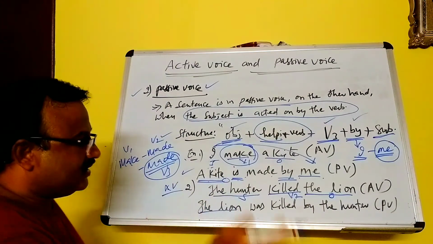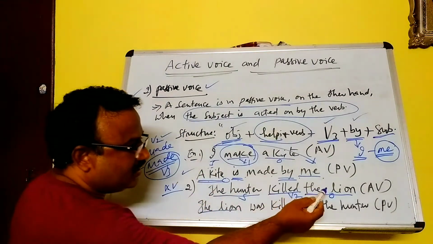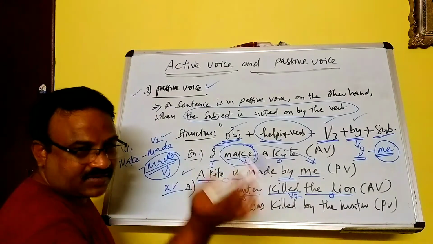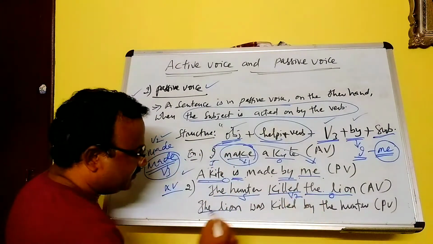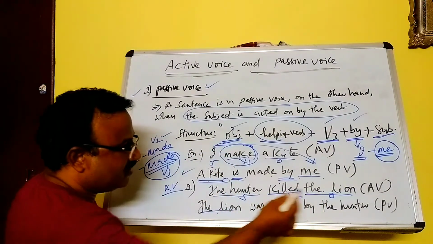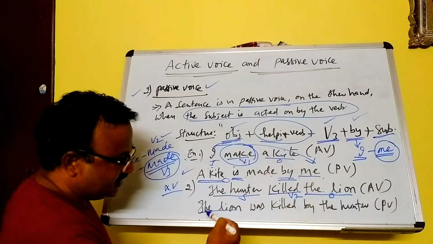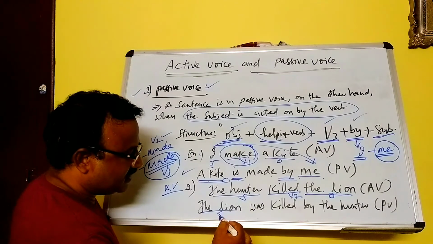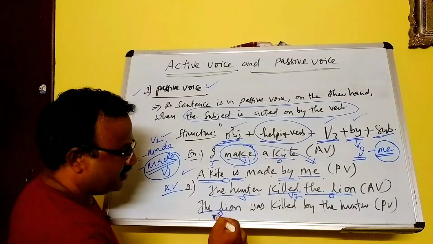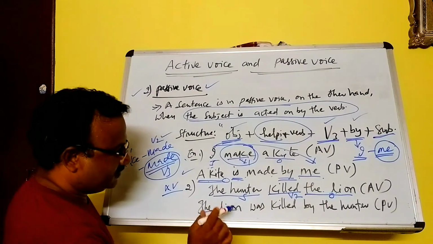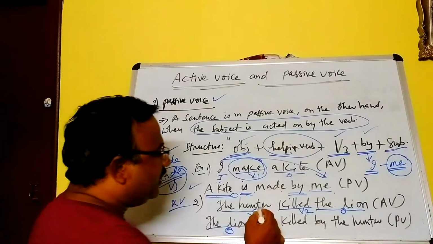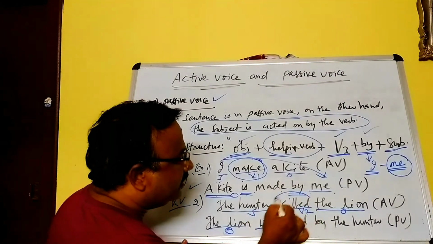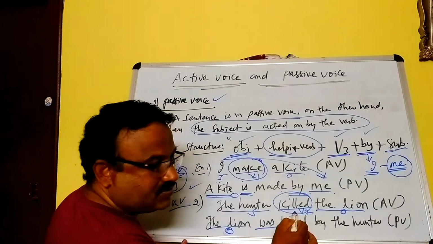When the sentence changes from active voice to passive voice, the object of the sentence becomes the subject of the sentence in passive voice. Lion. Here, killed is in the verb second form.